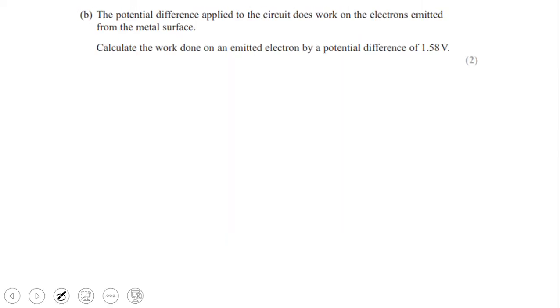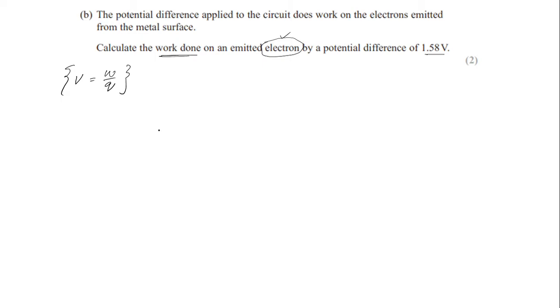The potential difference applied to the circuit does work on electrons emitted from the metal surface. Calculate the work done on an emitted electron by a potential difference of 1.58 volt. So you need to find the work done, and voltage is given, work done on the electron. So this is basically the definition of potential difference. If you recall, potential difference is defined as work done per unit charge. So this is a general definition of voltage.